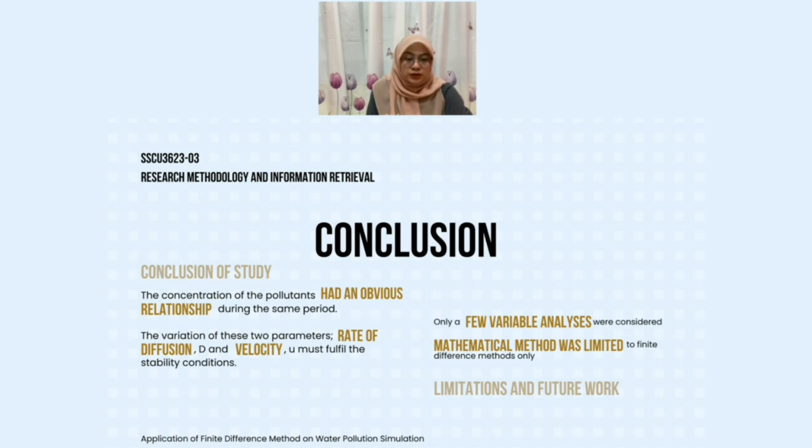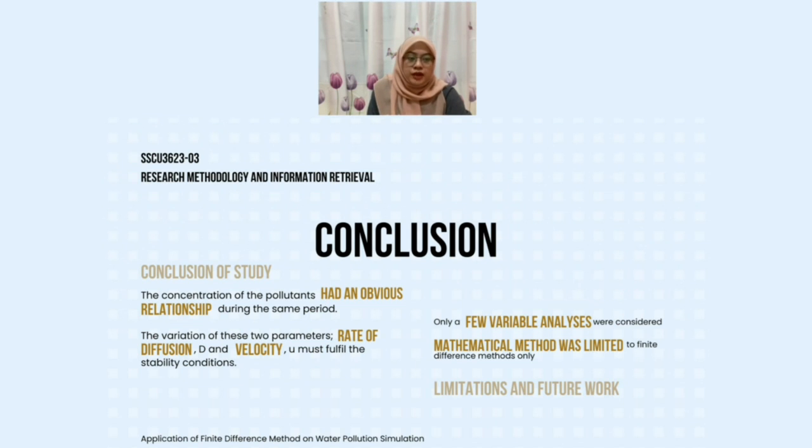Limitations and future work. There are several potential limitations in this research study. First, we only considered a few variables such as concentrations of the pollutants, distance, and time involved in a certain area, instead of other possible variables like the temperature of water, the pH level of the water, the rate of population growth of aquatic organisms, etc. The reason is mainly to focus on the current concentration of pollutants that will be a disturbance to the river population. On the other hand, our mathematical method is also limited to finite difference methods only.